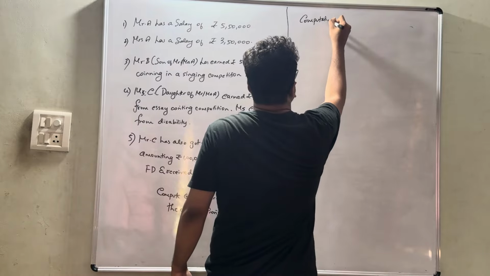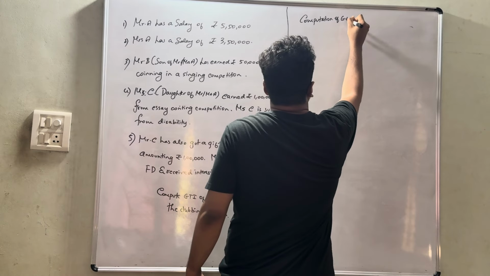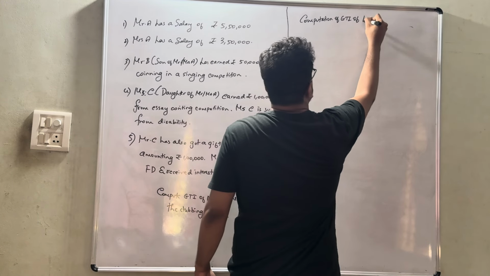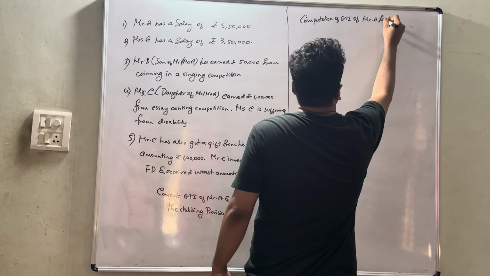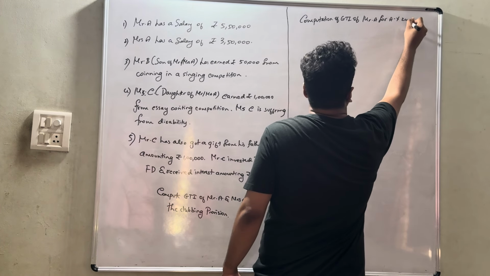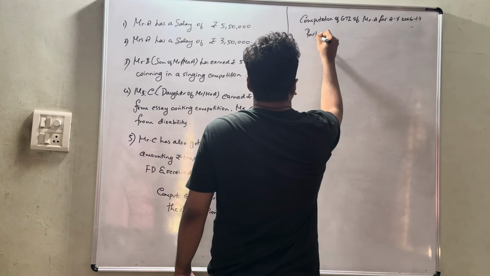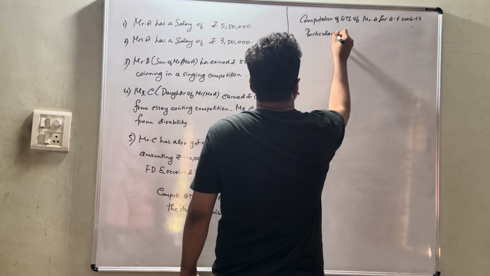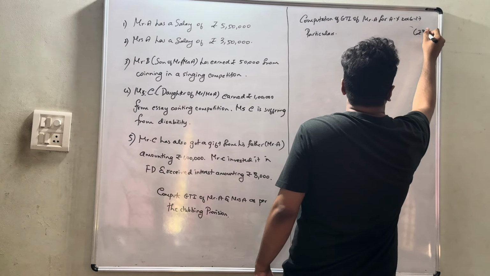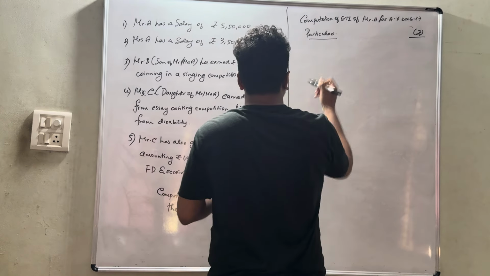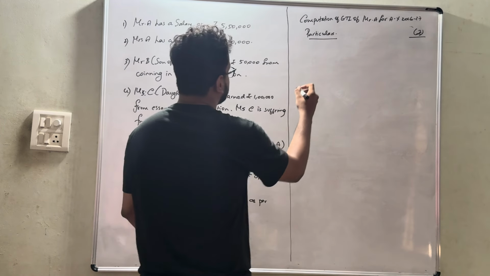Okay. So, obviously, first computation of gross total income of Mr. A for assessment year 2026-27. This is nothing but particulars and amount in rupees. Okay, so first let's start with salary.